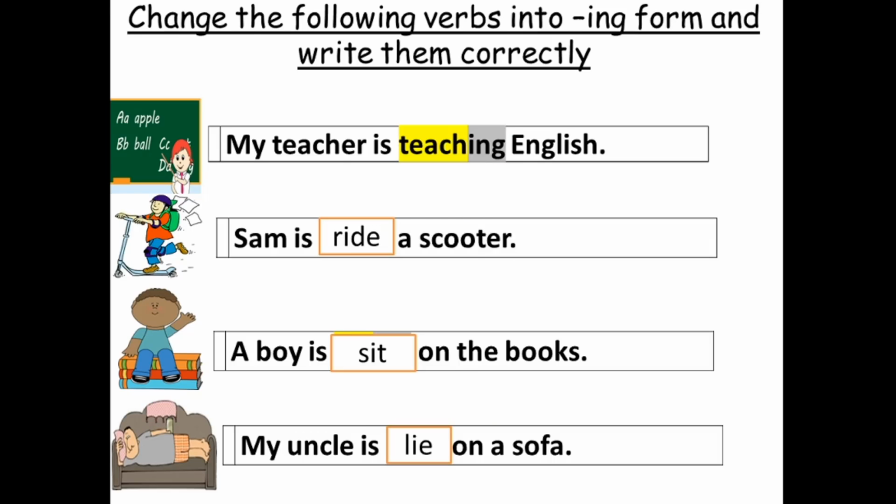Great. Sam is riding a scooter, right? So riding. I cross out e and add ing. A boy is sitting on the books. Double T because it's consonant, vowel, consonant, right? My uncle is lying on a sofa. Alright, so lie, IE, if you remember, I cross out IE and add Y. So lying, Y-I-N-G. Great.